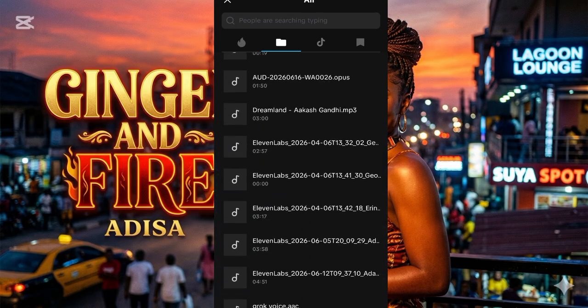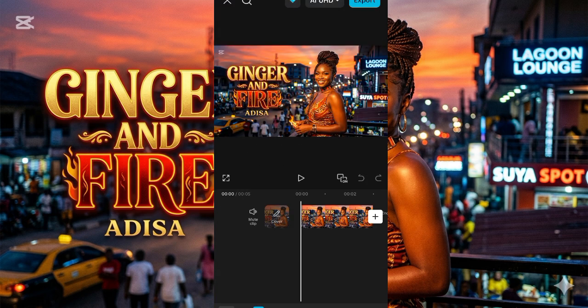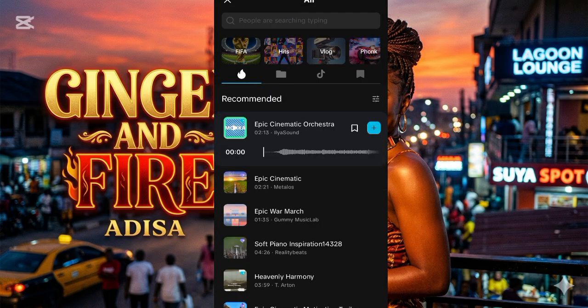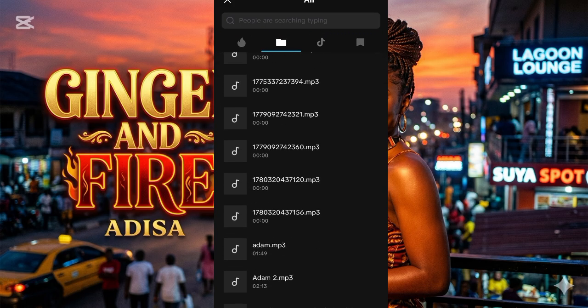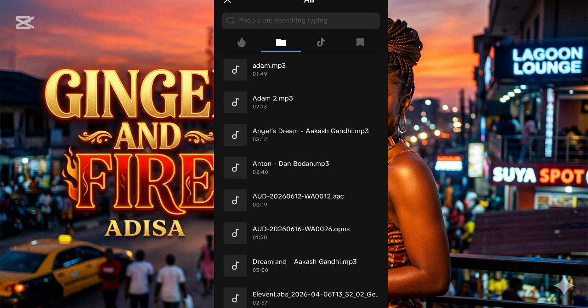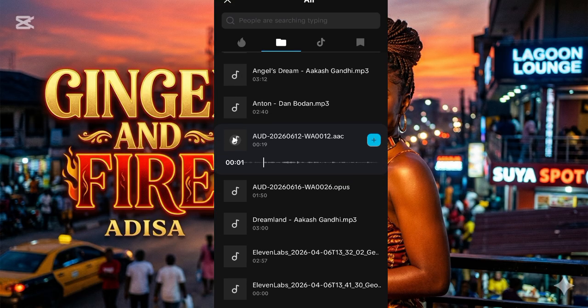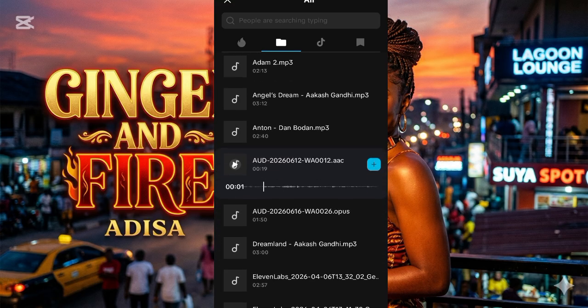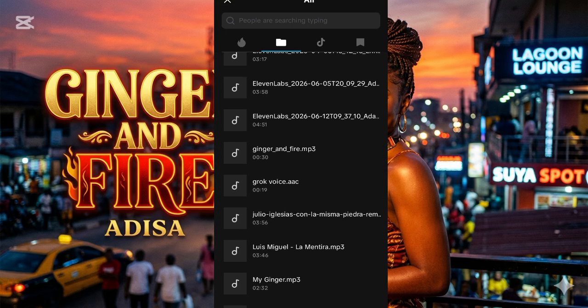So once the audio is downloaded, you go back and then you are going to search for the track that is 30 seconds. I was searching for the track that is just 30 seconds. You see it, you put it, and once it has entered the phone, I was still trying to get the track. Now you are going to go back and get the track. You are going to play it to see. So once you've gotten the 30 seconds track, you are going to see it there. So it's not very hard.